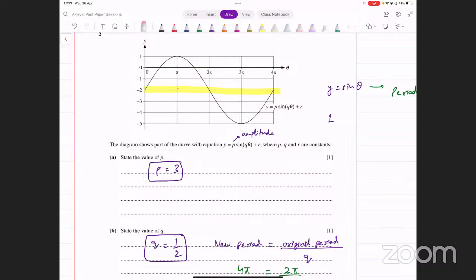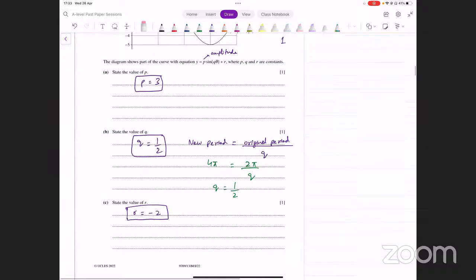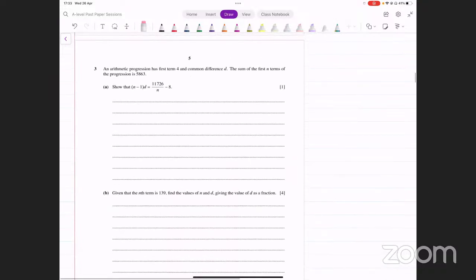You can do it whichever way you're more comfortable with. Okay, so that's the part C that we have. All right, let's move on.